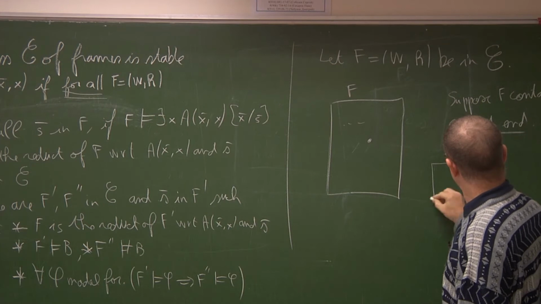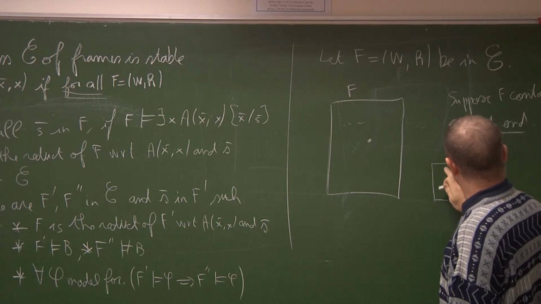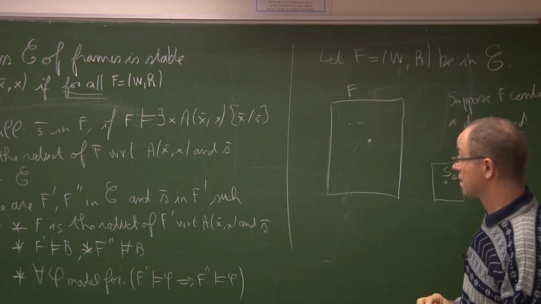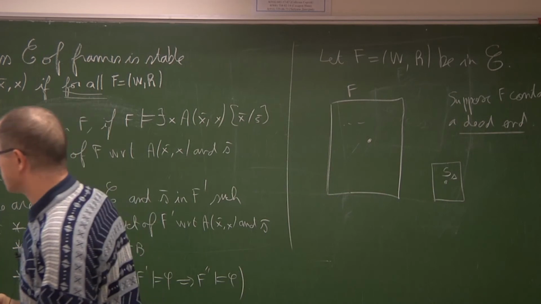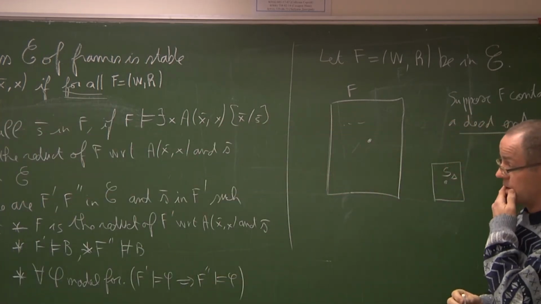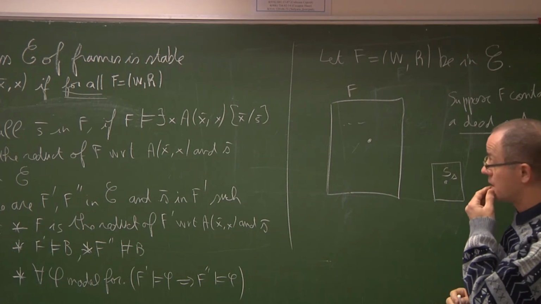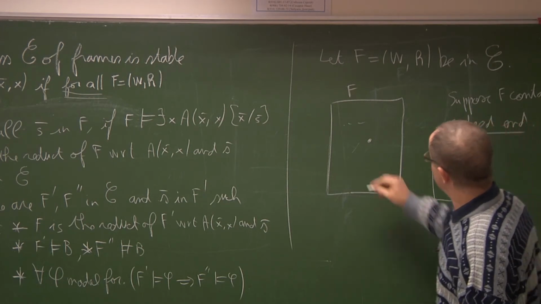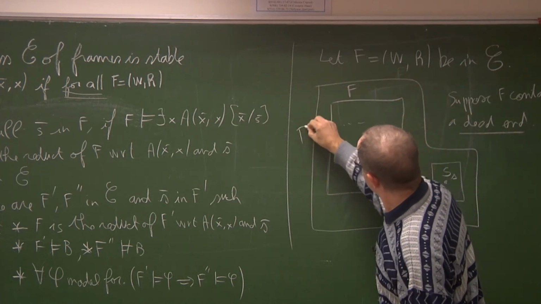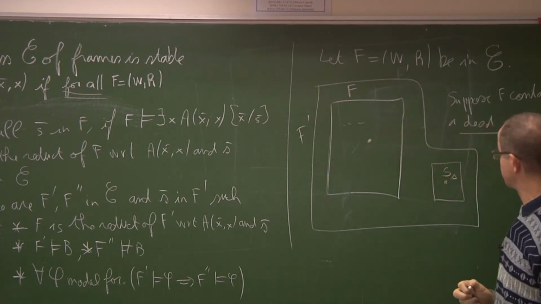Let me put a new point, S1. And this is F prime.